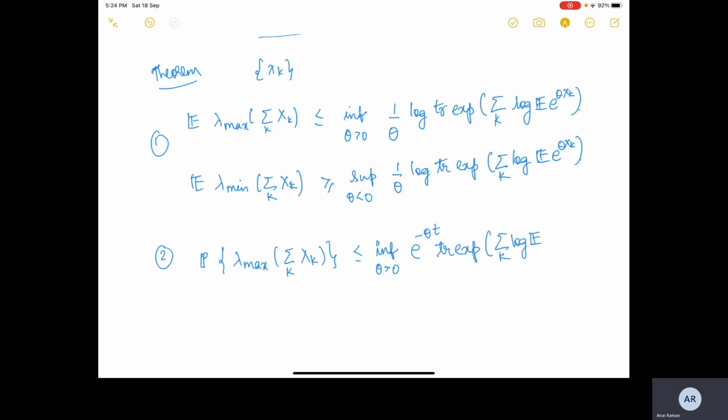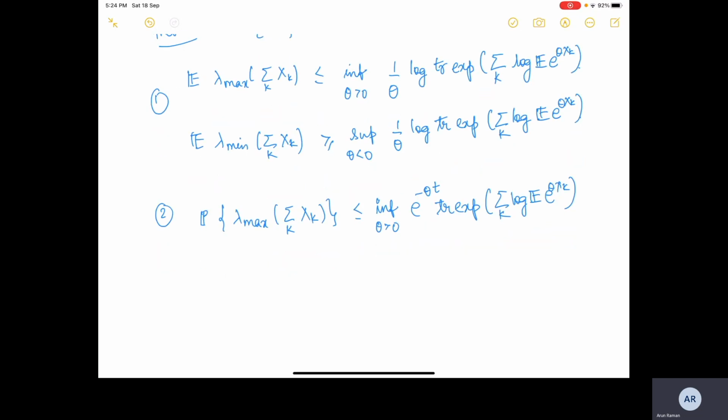Log exponential e raised to the power theta Xk. You don't have to remember these bounds. You can always look them up even in the tests. In the test that is coming up, you will most likely be allowed to use these bounds, or if required, they will be given in the paper as well.